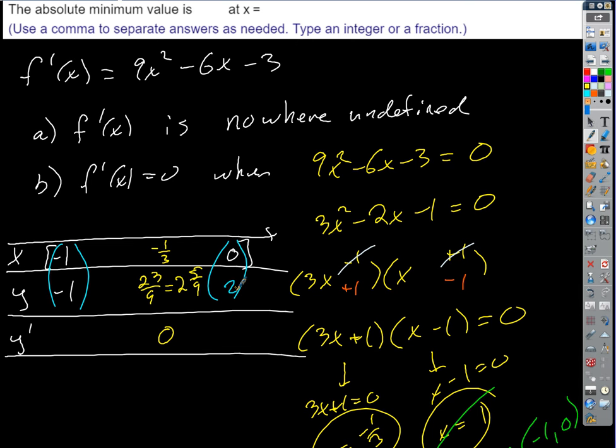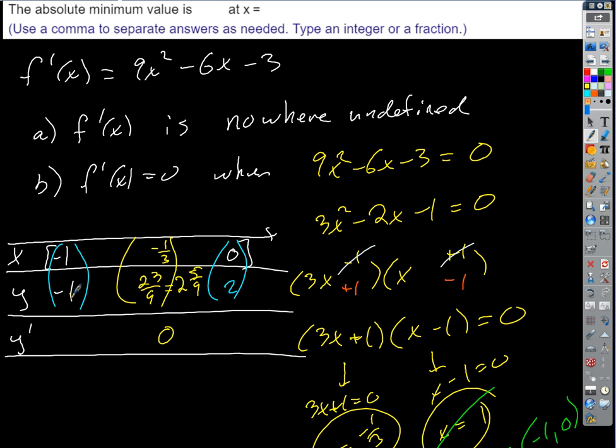So, based on that second row, what's our absolute maximum? It's that. The absolute maximum is 23/9, isn't it? And it occurs at x equals negative 1/3. What's our absolute minimum? Negative 1, right?